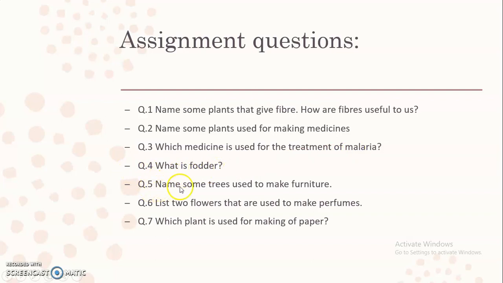Question number 5. Name some trees used to make furniture. Question 6. List 2 flowers that are used to make perfumes. Question 7. Which plant is used for making paper? So please do your assignment in your notebook.